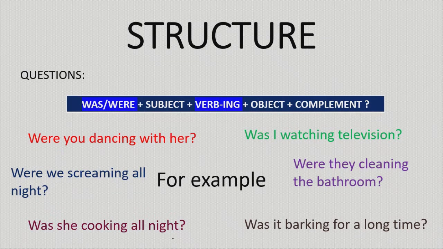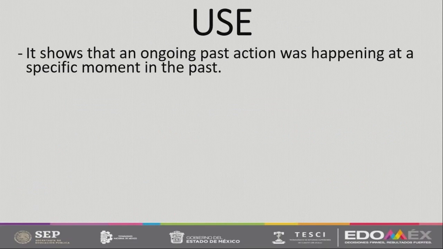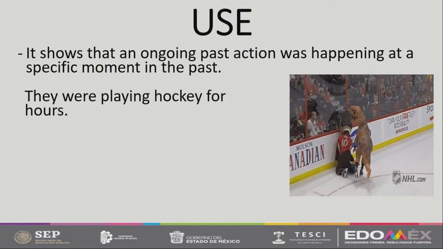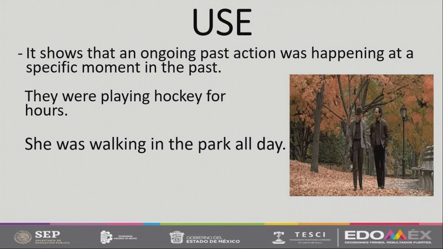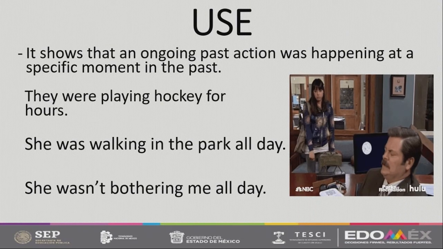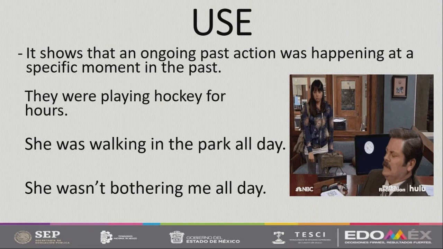Now, let's review a little bit more about the different uses for the past progressive. The first one shows that an ongoing past action was happening at a specific moment in the past. For example, they were playing hockey for hours. She was walking in the park all day. She wasn't bothering me all day. As you can see, we have some keywords like for hours and all day, which show the specific moment in the past.